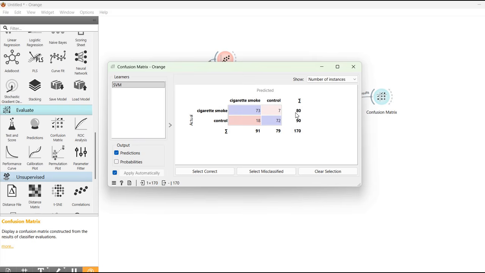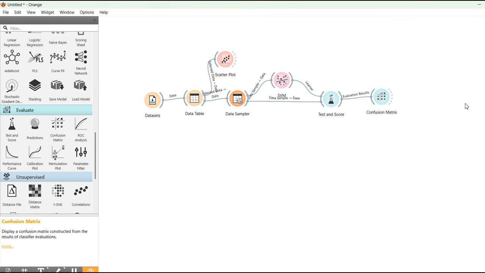Here 80 data sets are for the cigarette smoke. In that 73 are predicted correctly and 7 are misclassified. And there are 90 control data sets. In that 72 are predicted correctly and 18 are misclassified. So by this way, we can find the performance metrics of our model.